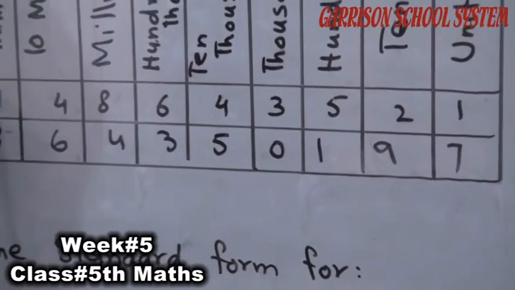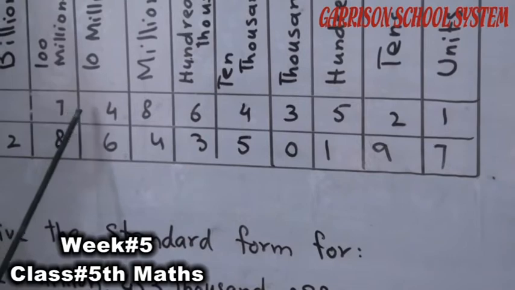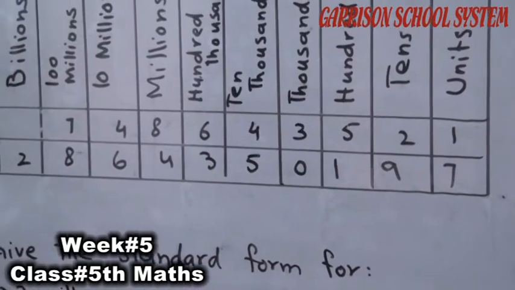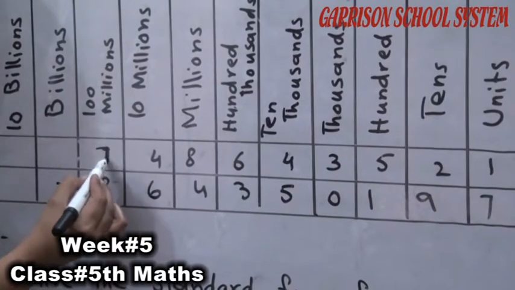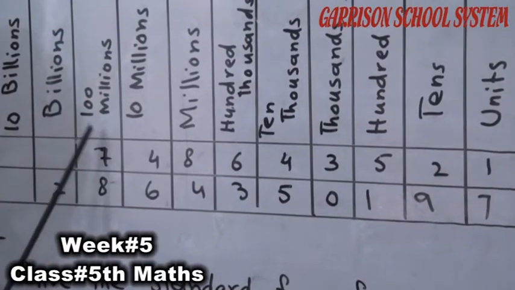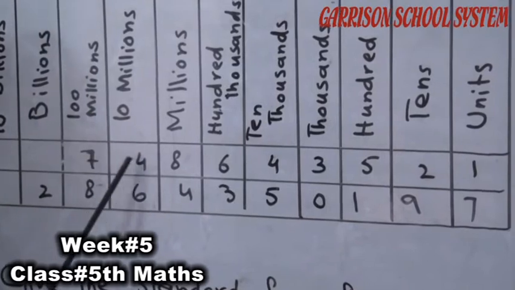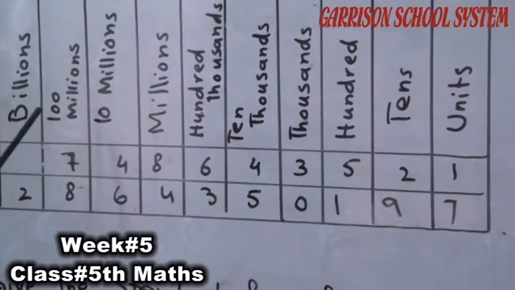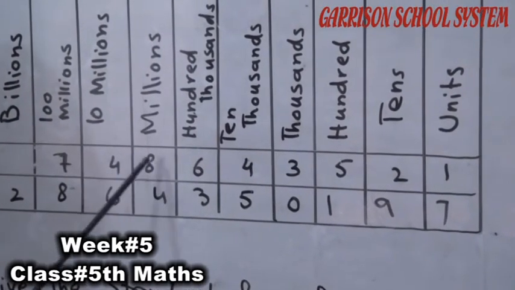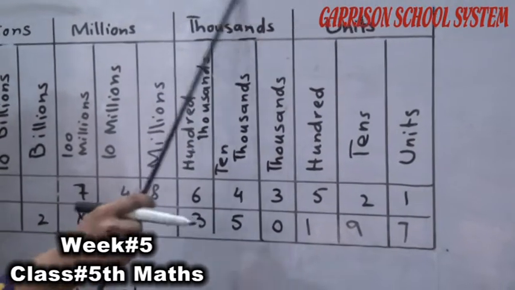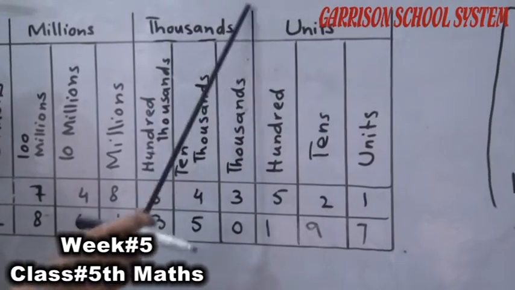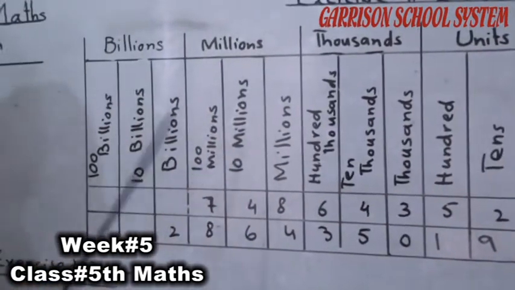This is 700 million, because I have written the 100 million here. 748 million. We can read it in this way, 748 million, because this is the million box, this is the thousand box, this is the unit box, this is the billion.